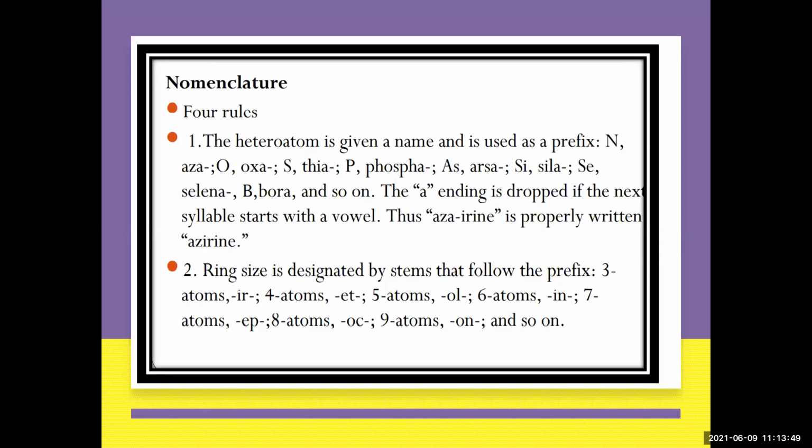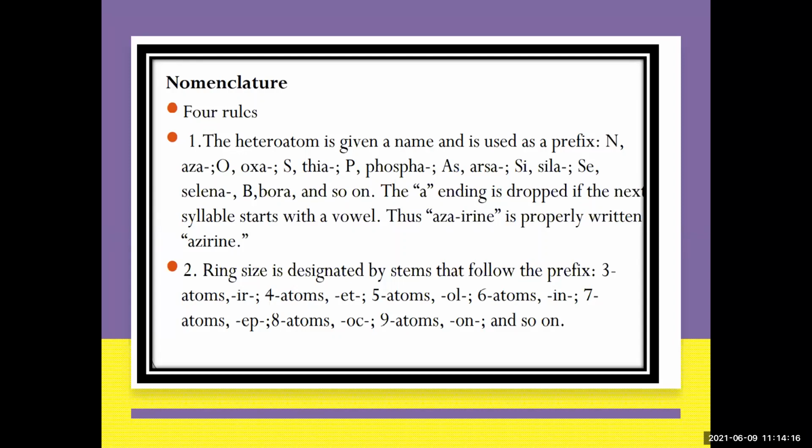The a ending is dropped if the next syllable begins with a vowel. So if one contains aza and it is a 3-membered ring, irine, the i is a vowel. So you bring them together and make the name azirine. The vowel a is removed.